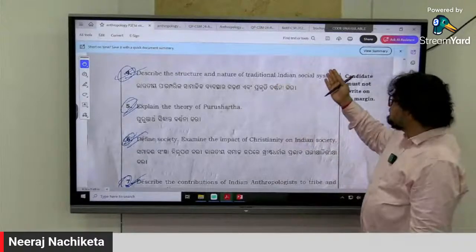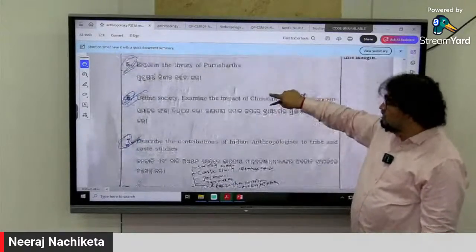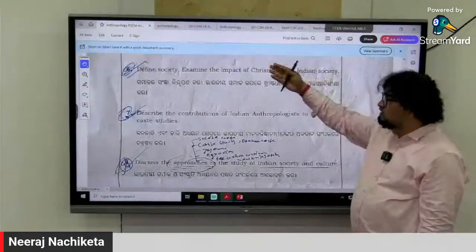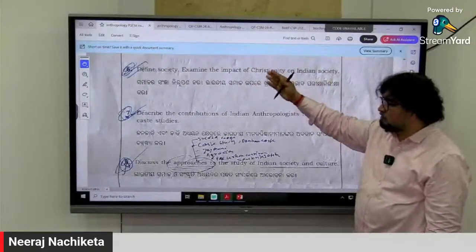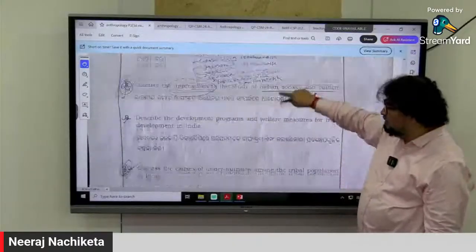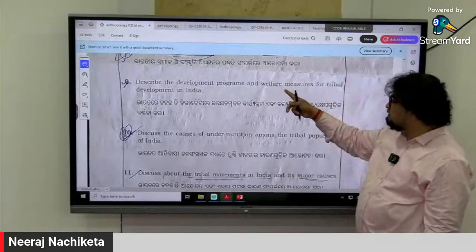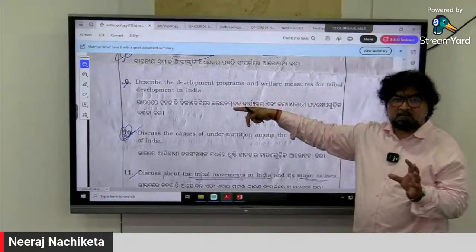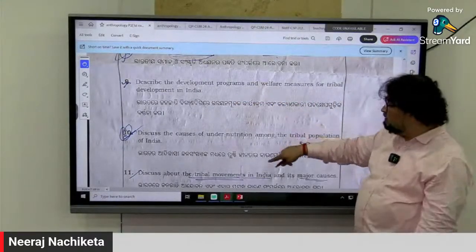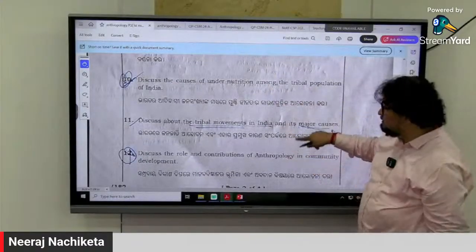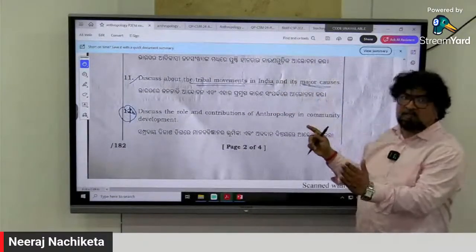Structure and nature of traditional Indian society, to be written directly. Theory of Purushartha, to be written directly. Impact of Christianity on Indian society. Define society, a direct question. Contribution of Indian anthropology to tribe and caste studies, direct. See here: development programs and welfare measures for tribal development, current affairs, PIB, in the development part. Then causes of undernutrition among the tribal population, again contemporary. Tribal movements in India, contemporary times.